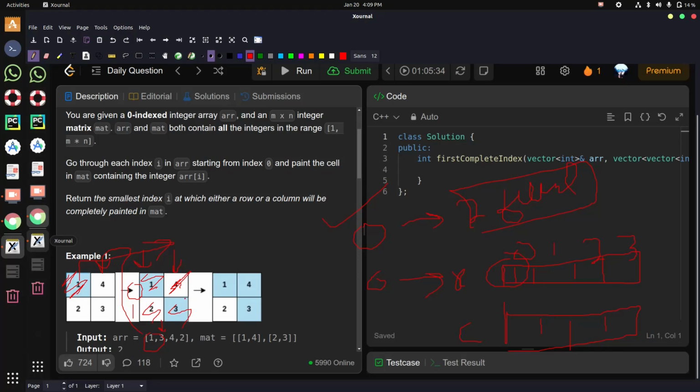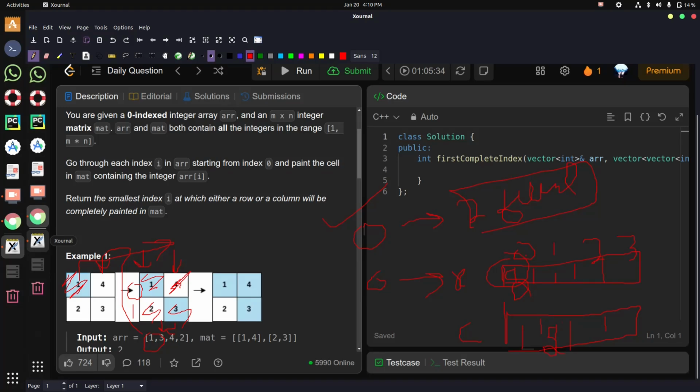The position of 3 is 1 comma 1. So this will be incremented by 1, this will also be incremented by 1, but it's not equal to the total number of columns, right? Then the position of 4 is 0 comma 1. So we will increment the 0th row, that is, it will become 2, and for the column 1 as well.